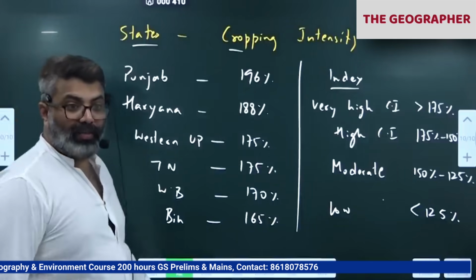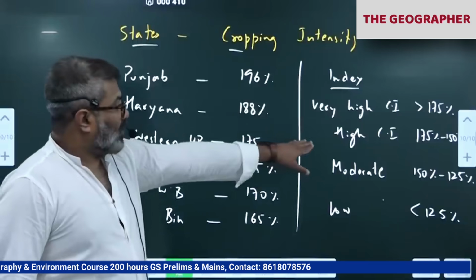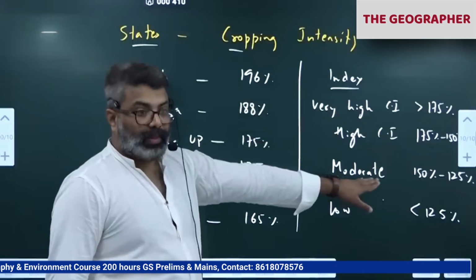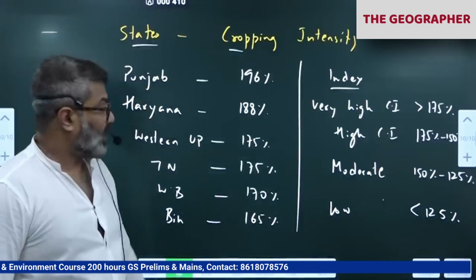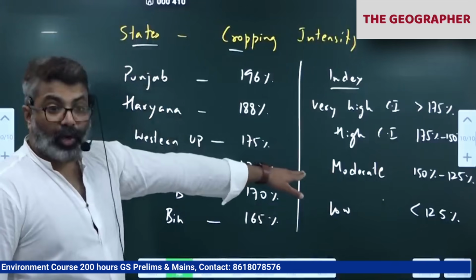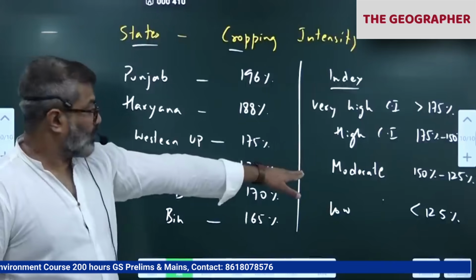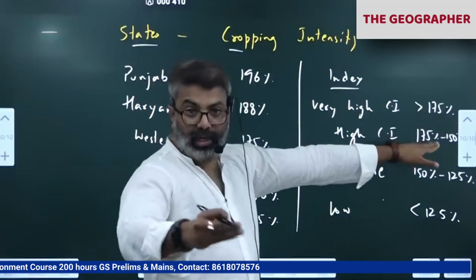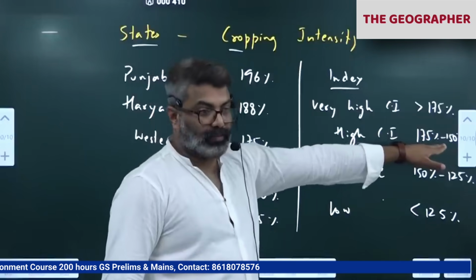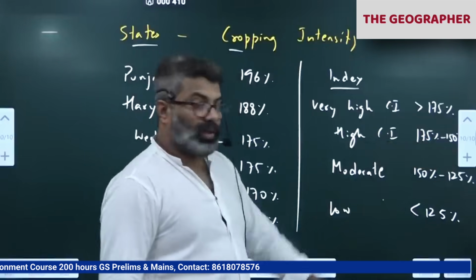Ours is not very high, correct? Ours comes in the moderate category. Cropping intensity of 175 to 150% is high cropping intensity. 150 to 125 is moderate. Ours is in this category. Oh, sorry, in this category, high cropping intensity. We are slightly in the border case. Okay. Low is less than 125%.